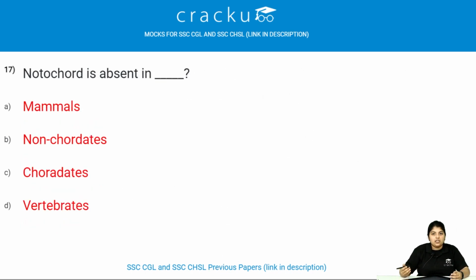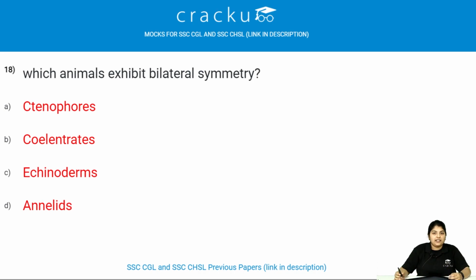Notochord is absent in. What is a notochord? Notochord is a cartilaginous skeletal rod supporting the body in all embryonic and some adult chordate animals. It is absent in non-chordates, because the definition says it supports all the chordate animals. Let's see the next question.